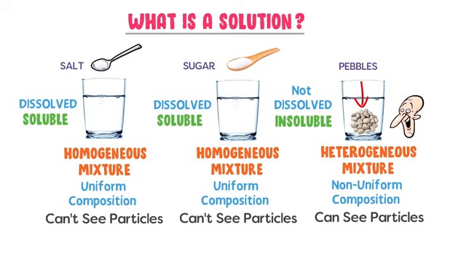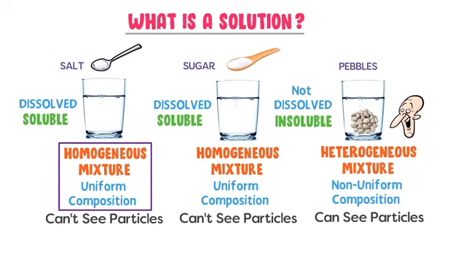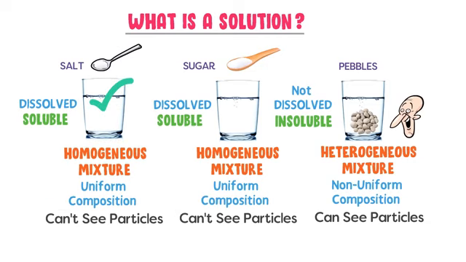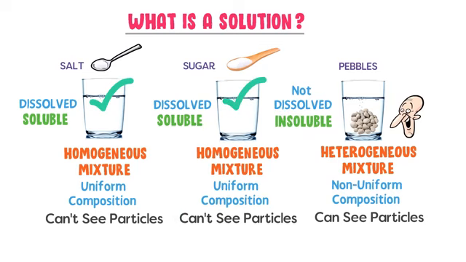Now listen carefully. Salt and water are soluble in each other to form a homogeneous mixture. So it is a solution. Secondly, sugar and water are also soluble in each other to form a homogeneous mixture. So it is also a solution. Thirdly, pebbles are insoluble in water and they form a heterogeneous mixture. So it is not a solution.